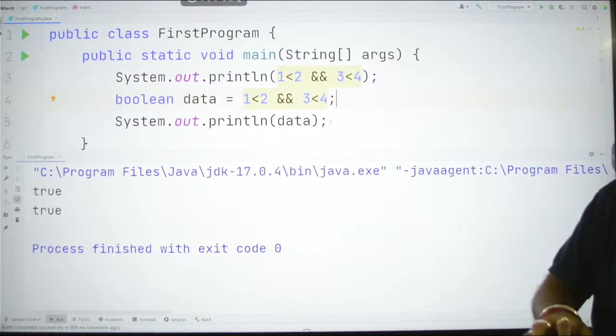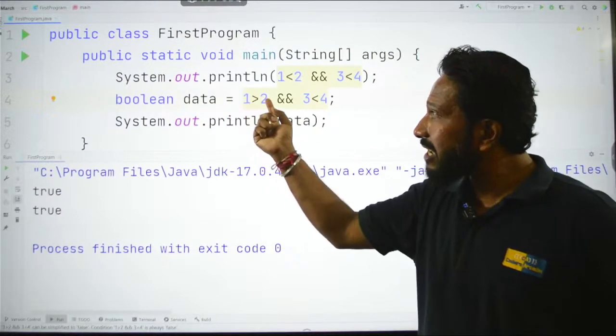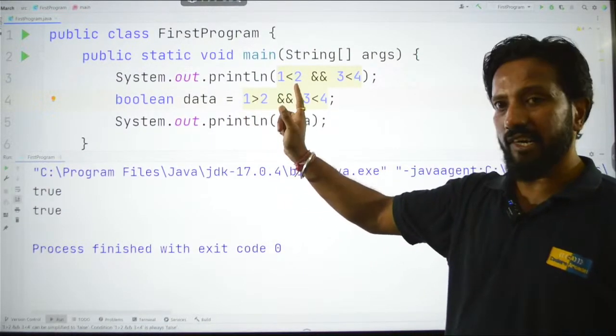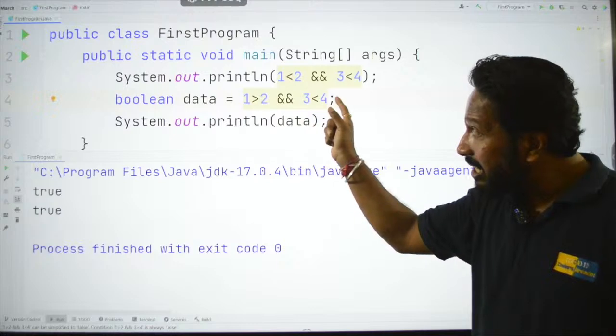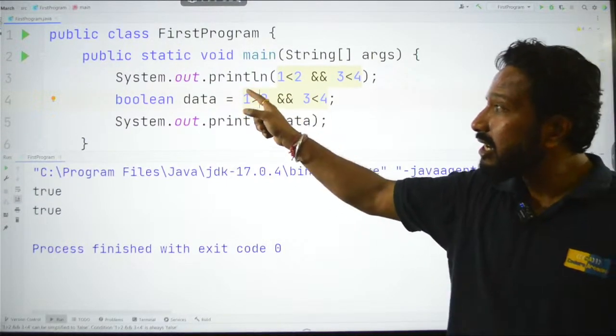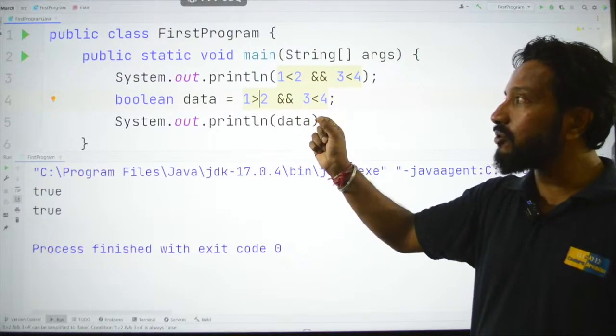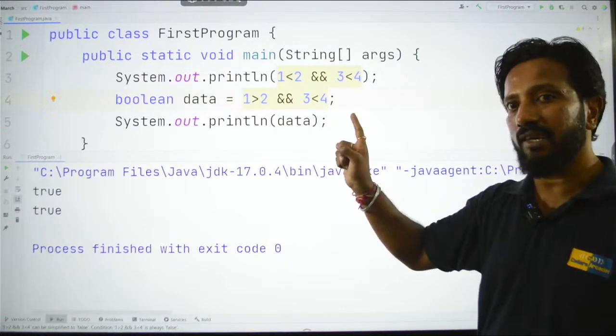Let me take the OR operator. So, here let me just do one thing. I will say 1 is greater than 2. Okay. So, this part is actually false, correct? 1 is not greater than 2, and 3 less than 4 is correct. So, false and true, when we say AND, as I have said, both the inputs in an AND operation should be 1, right? Both the inputs.